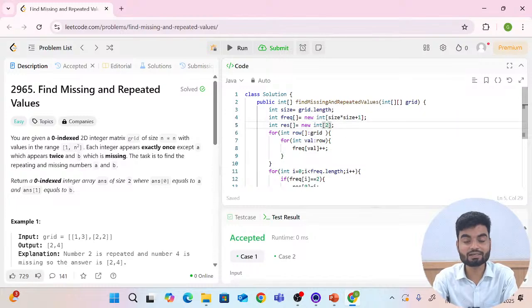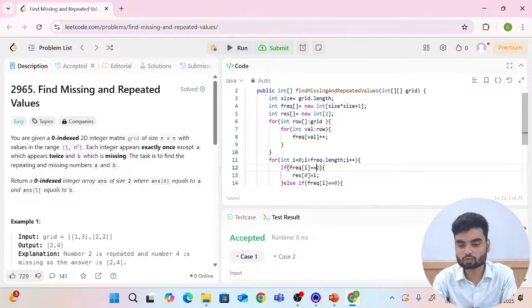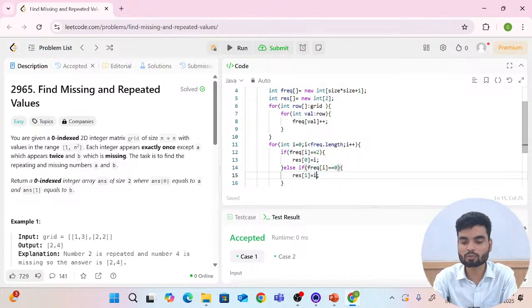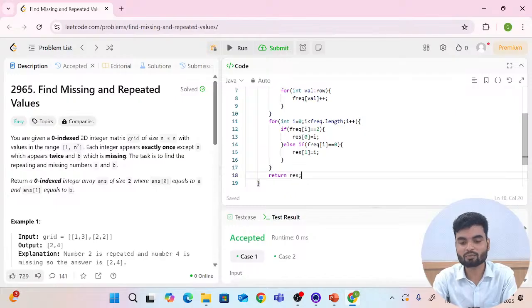Now for the result, you will have only one missing and one repeated value, so I'm creating a size 2 array here. Again, we're using a for-each loop here. This row will have the inner array, and the internal loop will take the value from that inner array, and we use that value as an index of frequency. Every time, frequency is incremented on that particular index. The element which has frequency 2 is repeated, so we put that at index 0, and the element that has frequency 0, we put at index 1. And at the end we return our output.